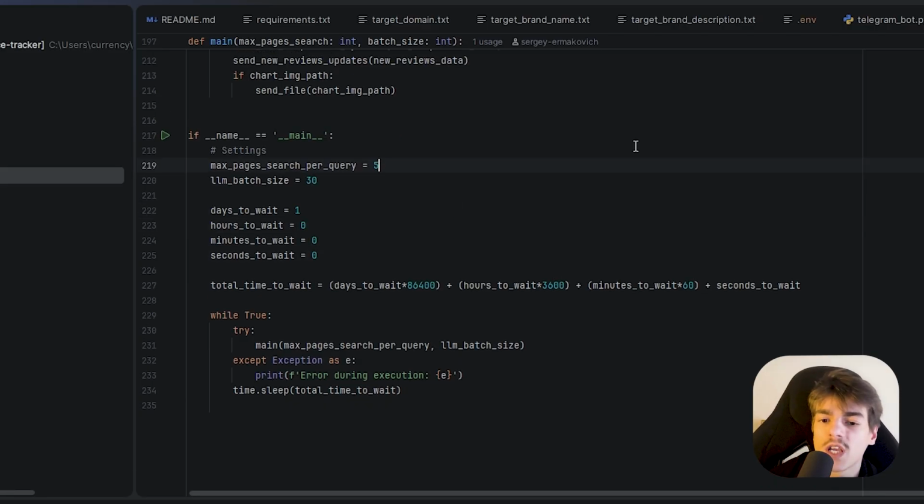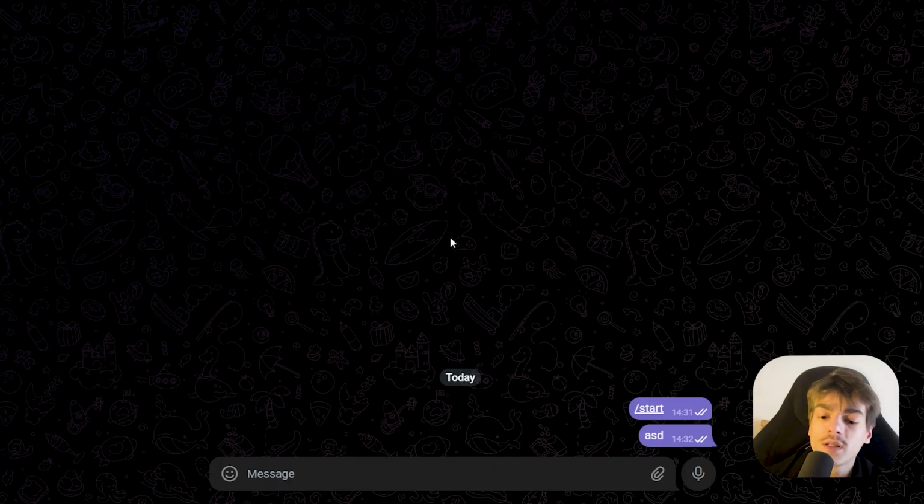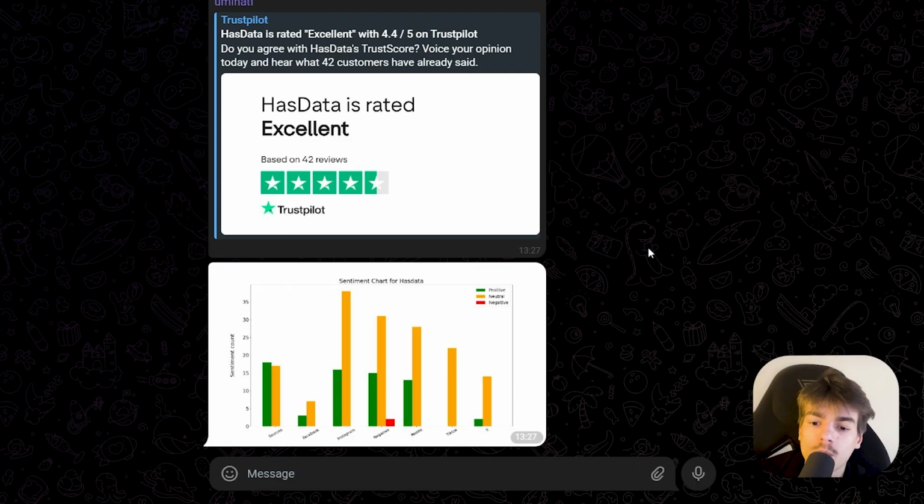Now you can also change how many pages you want the scraper to scan. The higher this number is, the more accurate the scraper is going to be, but it's going to spend more API credits. If you're not scanning that often, I think it's fine if you set it at 500. Finally, all there's left to do is just run the script. Once the bot has finished scraping, we're going to get the notification in the chat. Okay, it took some time, but the bot is finished.